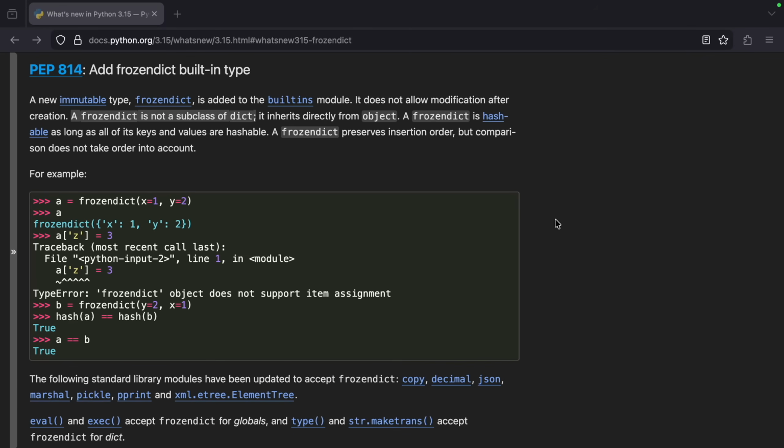The new frozen dictionary type, which I will abbreviate to FD for the rest of this video, is not going to be a subclass of the dictionary type. It's going to inherit directly from object. The new FD type will be hashable as long as the keys and values it contains are hashable. And while the new FD preserves insertion order, comparisons will not take order into account.